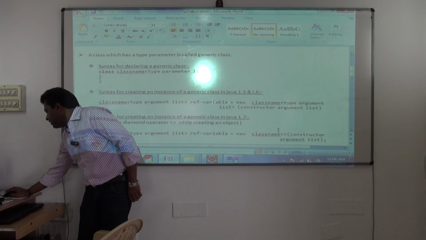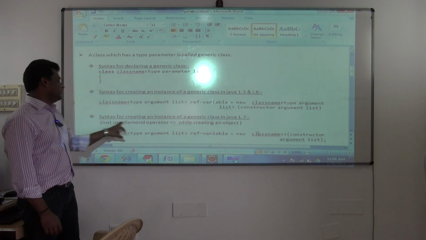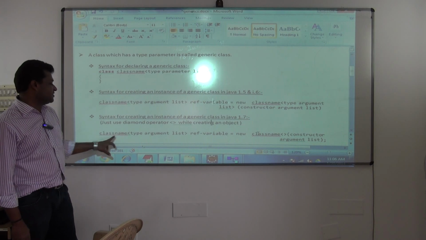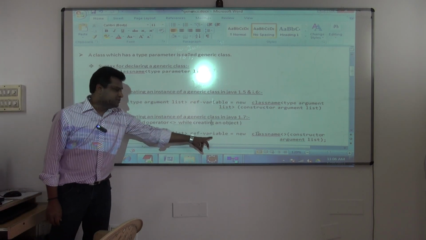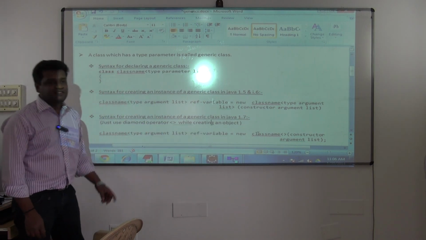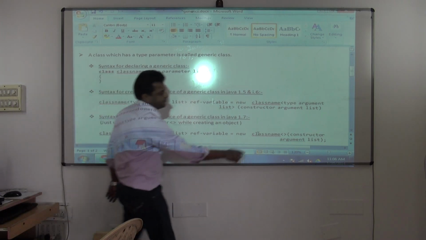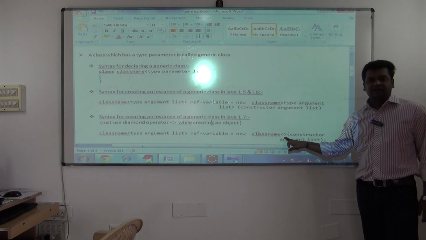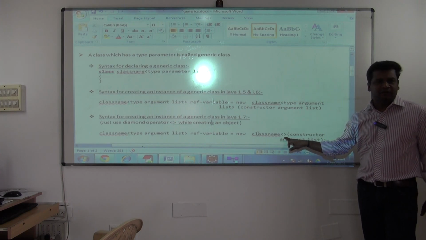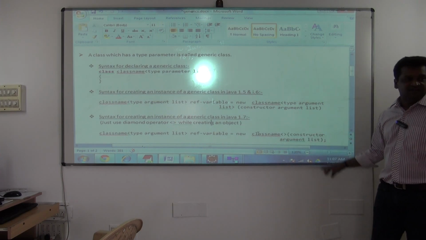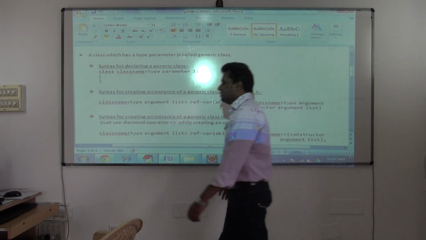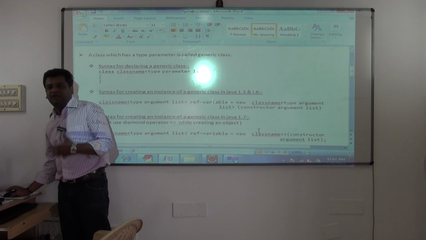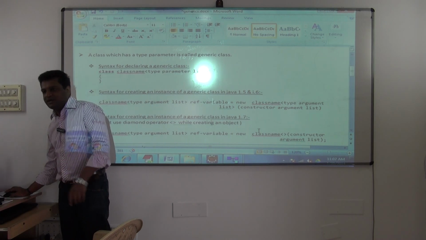Fine. So anyway, I have given you that also. Syntax for creating an instance of a generic class in Java 1.7. How will you do it? Class name, type argument list, everything same. Reference variable is equal to new class name. This is the diamond operator. Are you following now? It is empty here, so it's called the diamond operator. Constructor argument list. Done? Okay. So this is how we work with generic classes. You define it and then you create objects and start using it.